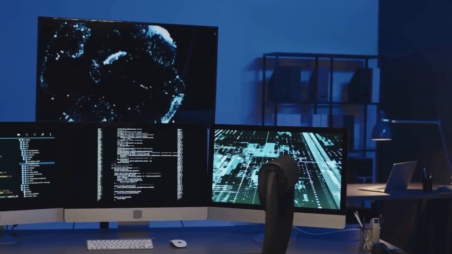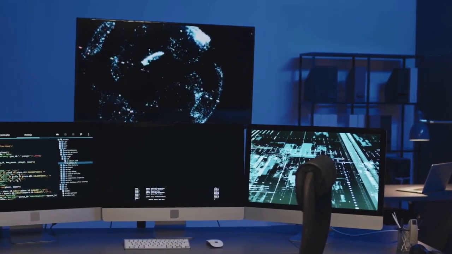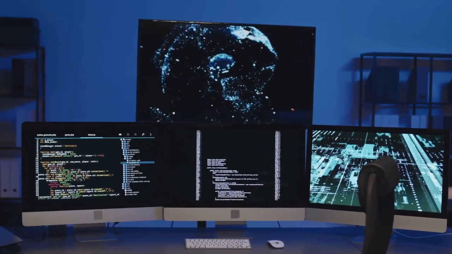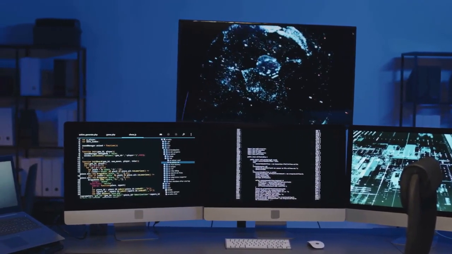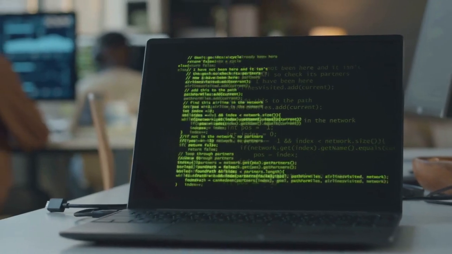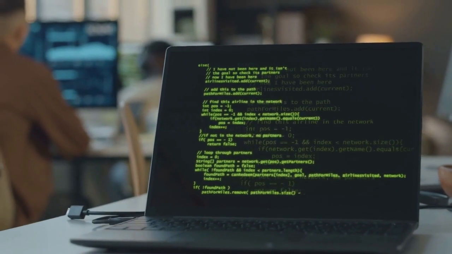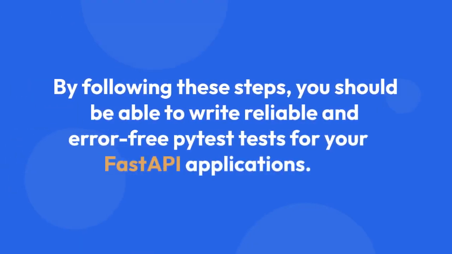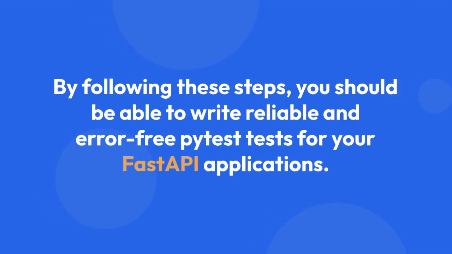To summarize, resolving "event loop is closed" usually involves carefully managing the lifecycle of your test client within the context of each test function, ensuring all asynchronous operations are within async blocks and properly handled by asyncio, and implementing robust exception handling. By following these steps, you should be able to write reliable and error-free Pytest tests for your FastAPI applications.